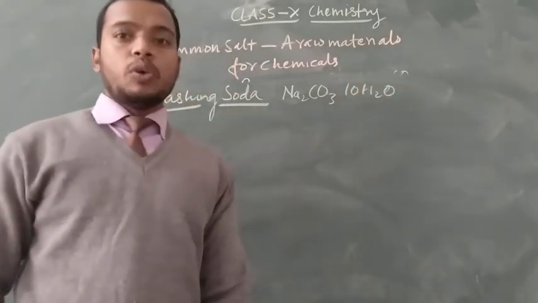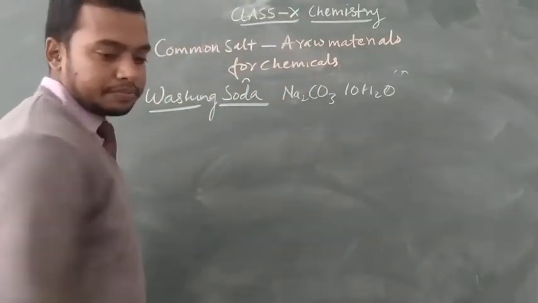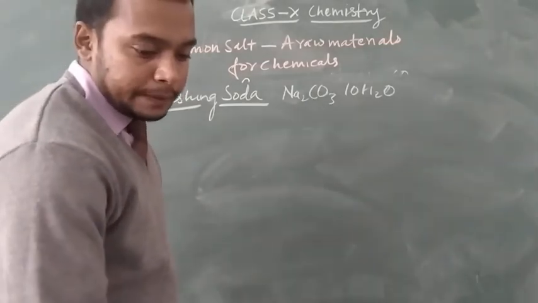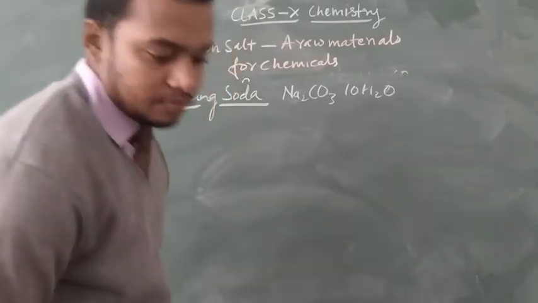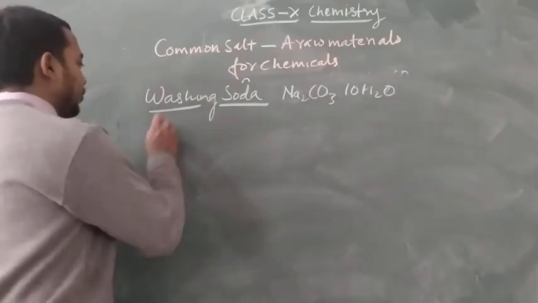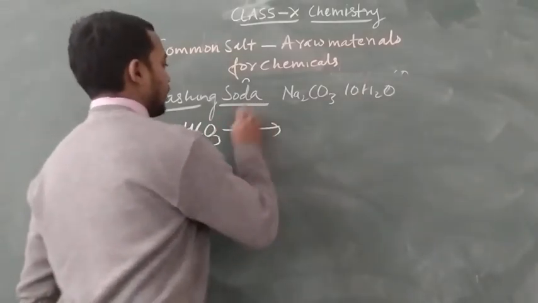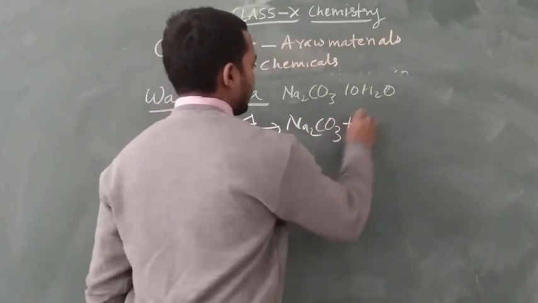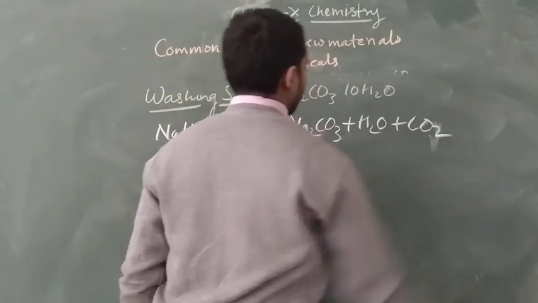This is our washing soda. How is it formed? When sodium hydrogen carbonate gets heated, it produces sodium carbonate, H2O and carbon dioxide.